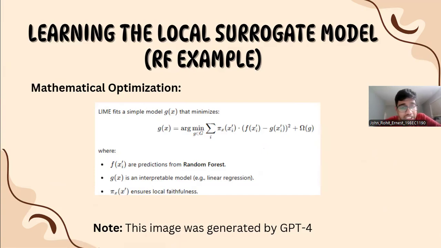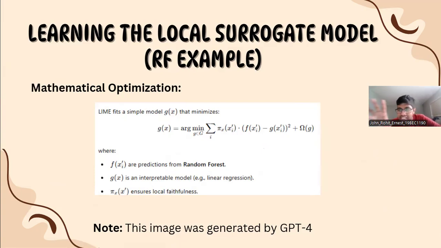The mathematical formulation is that this is the local model g of x found by minimizing the following weighted least square loss function. Over here, g is the space of the simple model, and f of x i dash are the predictions from the random forest. It is the original model's prediction for the perturbed sample x i dash, and pi of x, x i dash is the weight assigned to x i dash, and g of x is an interpretable model, for example linear regression or random forest, it can be anything else.